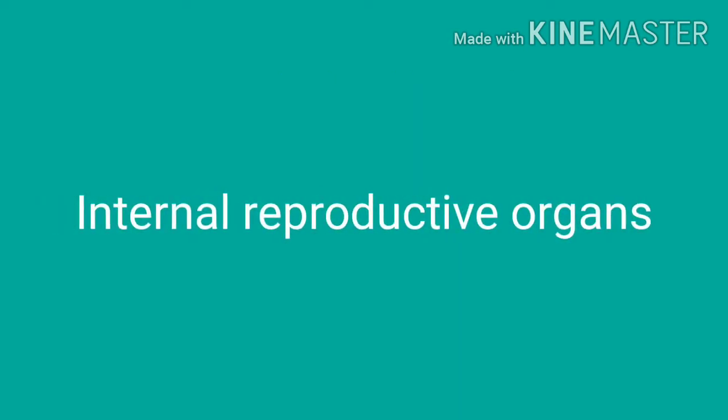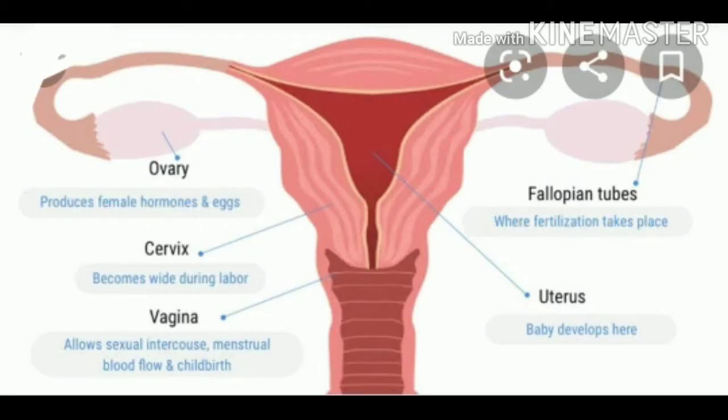Internal reproductive organs. The internal organs in the female include the vagina, uterus, fallopian tubes and the ovaries. Vagina: it is a fibromusculo-membranous organ. It constitutes the excretory channel for the uterine secretion and menstrual blood.